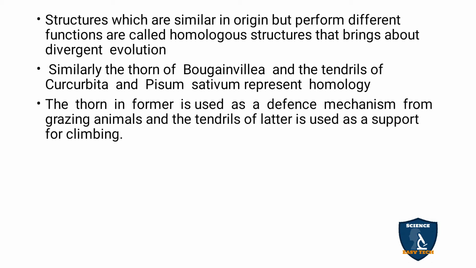Similarly, till now we have seen animals, and now we are going to see plants. The thorns of bougainvillea and the tendrils of Cucurbita and Pisum sativum represent homology. Bougainvillea is the paper flower plant, Cucurbita is pumpkin and Pisum sativum is the pea plant. The thorn in bougainvillea is used for defense, and in Cucurbita and Pisum sativum the tendrils are used for climbing, as a support in climbing.